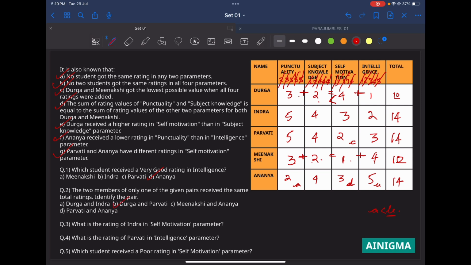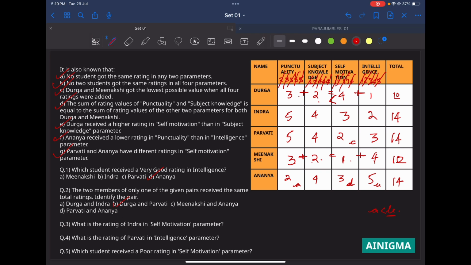Then we can also look further. Meenakshi and Ananya, not same. And Parvati and Ananya. 6 and 3, 9 and 5, 14. 5, 4, 9, 9 and 2, 11 and 3, 14. There has to be a difference here. It can never be Parvati and Ananya, because that will make 2 answers which are correct.